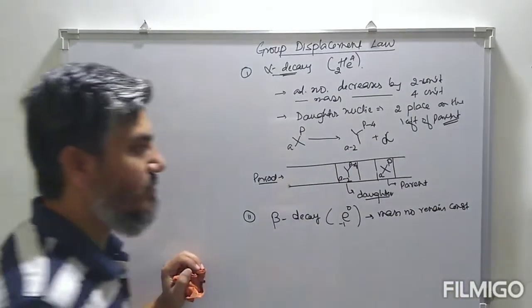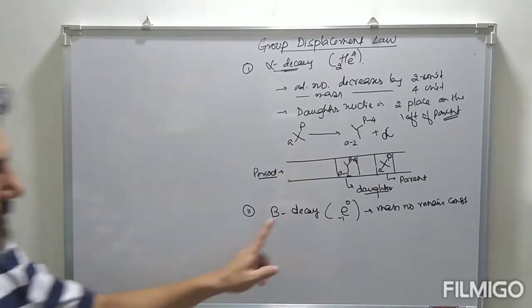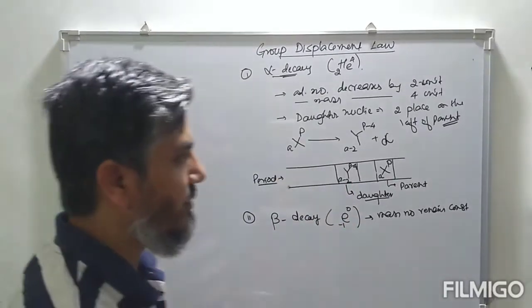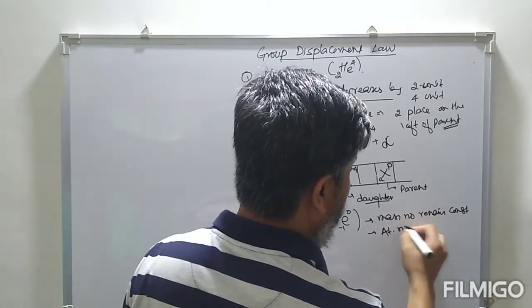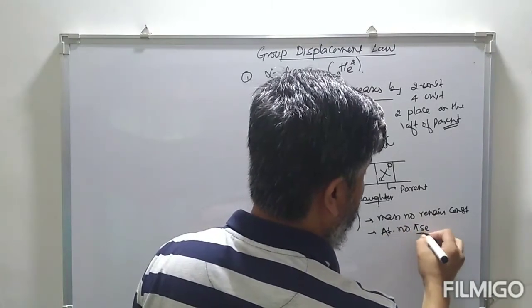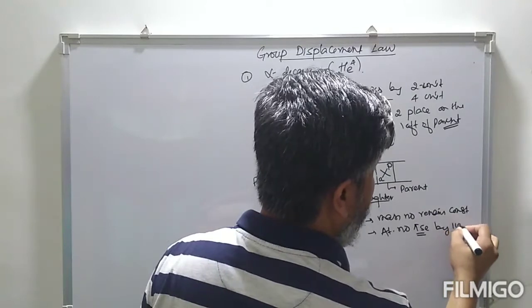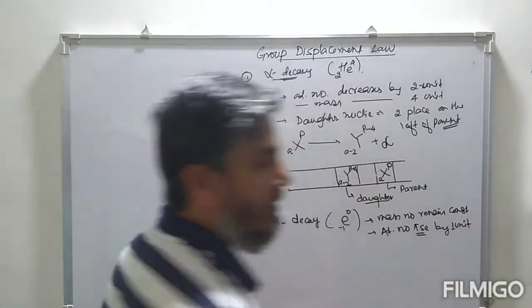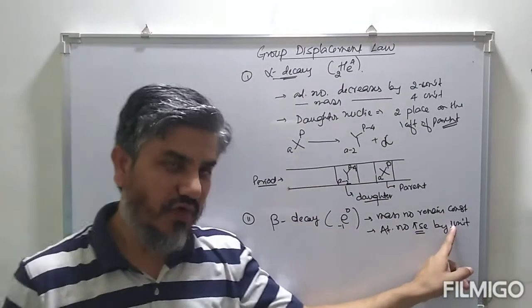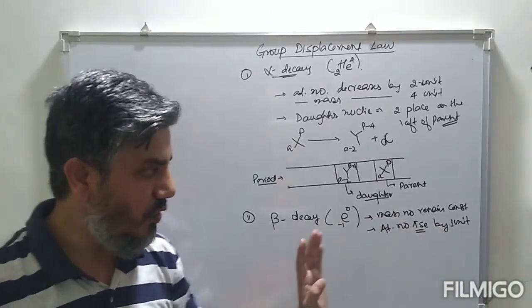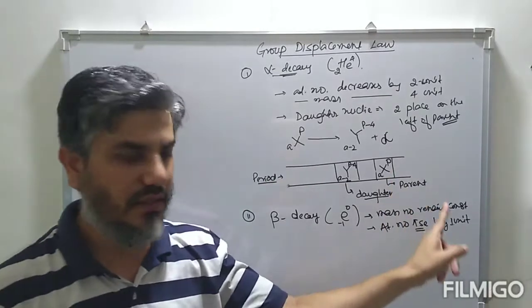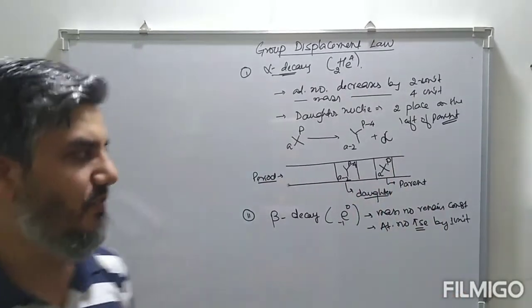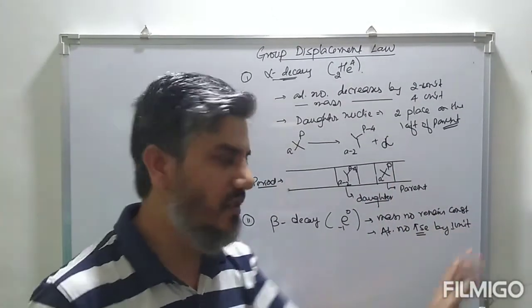So there is no change in the mass number of the daughter nuclei from the parent nuclei, whereas the atomic number increased by 1 unit. If the atomic number increased by 1 unit, that means the daughter nuclei formed will be placed 1 group ahead of the parent nuclei, that means 1 group on the right side of the parent nuclei.